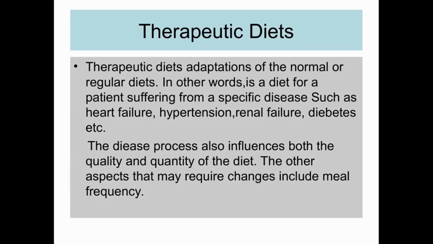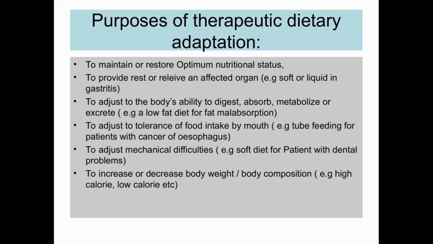The other aspects that may require changes include meal frequency, etc. Next, we discuss why do we require a therapeutic dietary adaptation. Okay, so here it is given point wise. The number one is to maintain or restore the optimum nutritional status. Number two is to provide rest or relieve an affected organ, example via giving soft or liquid diet in gastritis. Number three is to adjust the body's ability to digest, absorb, metabolize, or excrete.